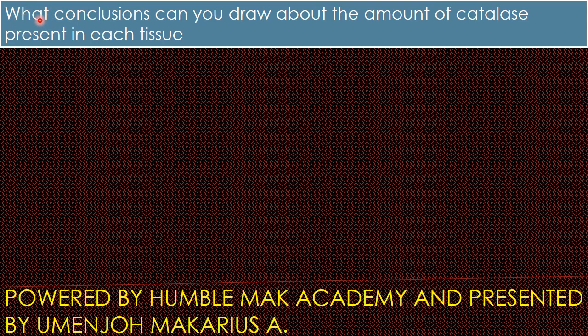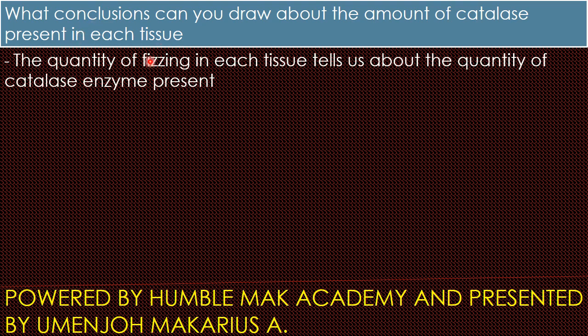So the next part is asking what conclusions can you draw about the amount of catalase present in each tissue. Good. So friends, let's not waste time. We'll simply say that the quantity of fizzing in each tissue tells us the quantity of catalase enzyme that is present, okay? Because we said initially that the liver produced the highest effervescence or the highest fizzing, right? Therefore it contains the highest amount of catalase.